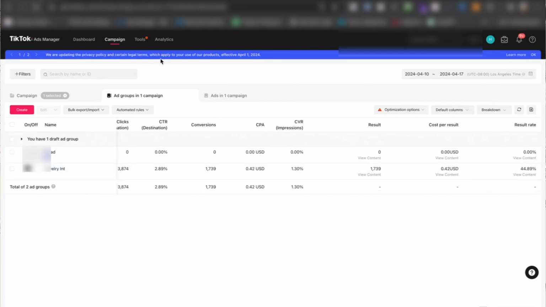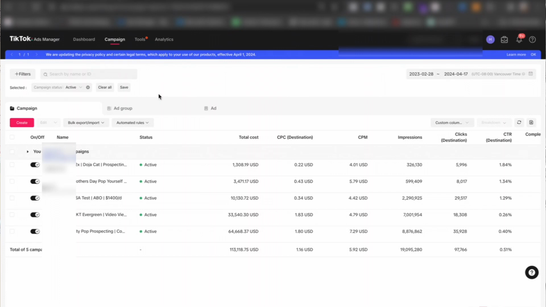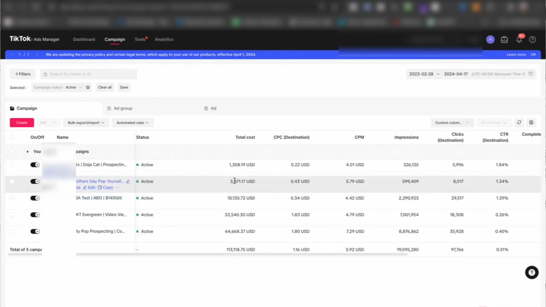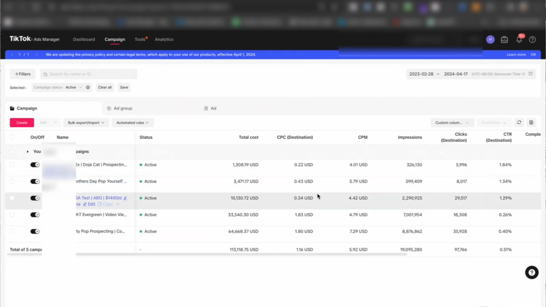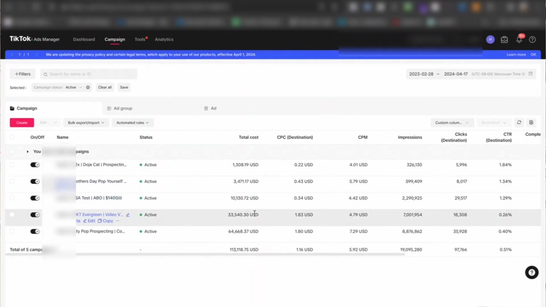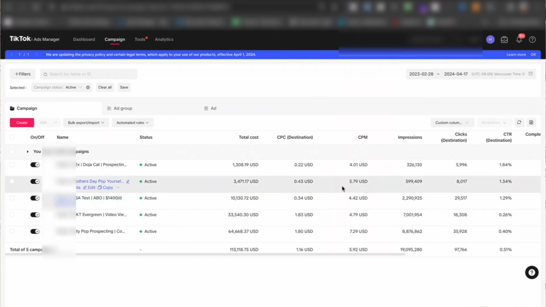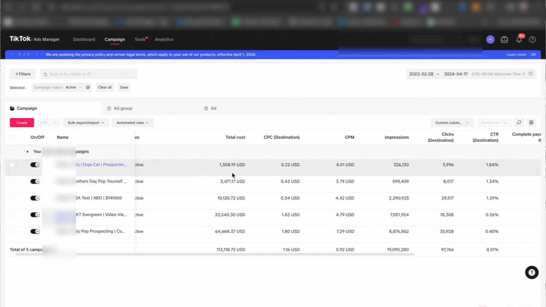Now the next thing that I want to do is dive into specific accounts, and then we can see the performance of some of the other campaigns that we've deployed and tested. So if you look at the entirety of this account, we spent $113,118.75. So that's out of all the campaigns that we've run.